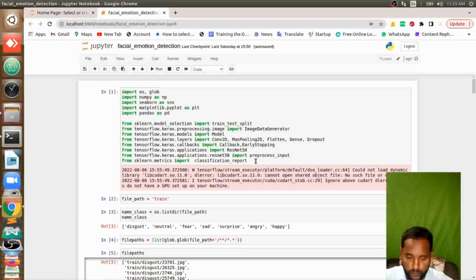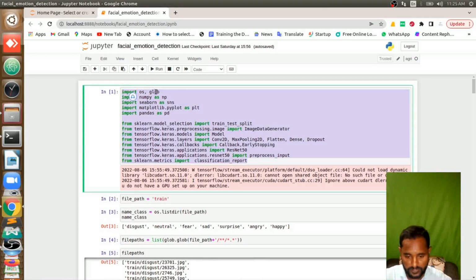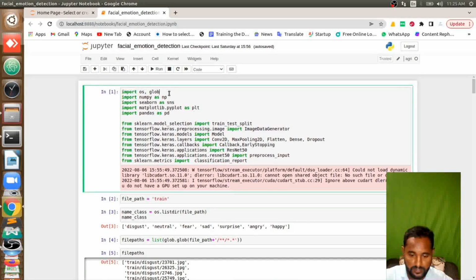Our first part of the project is to import the libraries required. Here, first I am importing OS, Glob, NumPy, Matplotlib, Seaborn, Pandas. After that I am going to import scikit-learn and TensorFlow and Keras related libraries. So here I will tell a bit about all these libraries, what they are, how they work, and what the need of them is in our work.